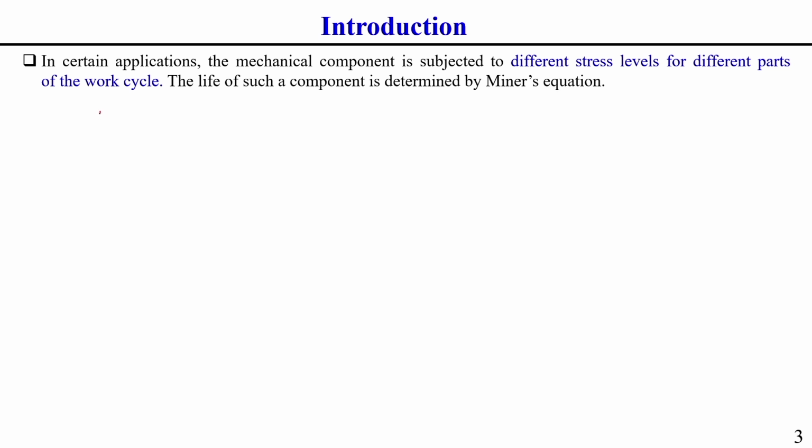So, let us consider a component subjected to completely reversed stresses of different amplitude.